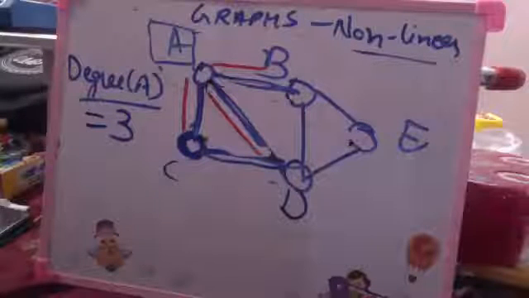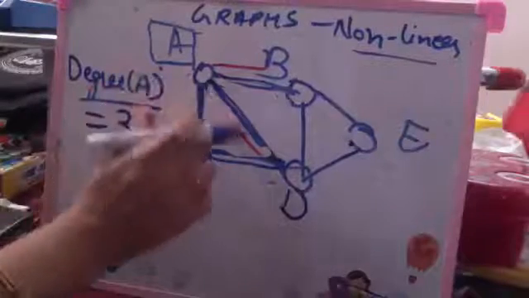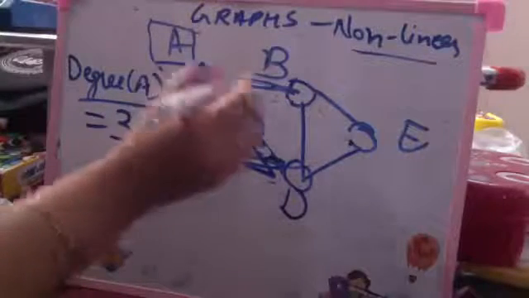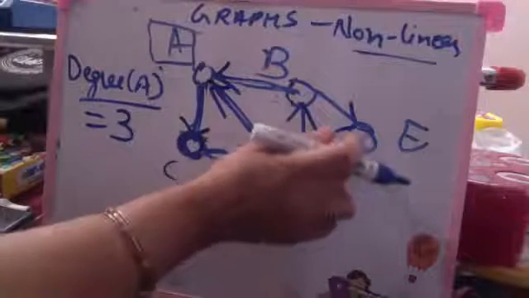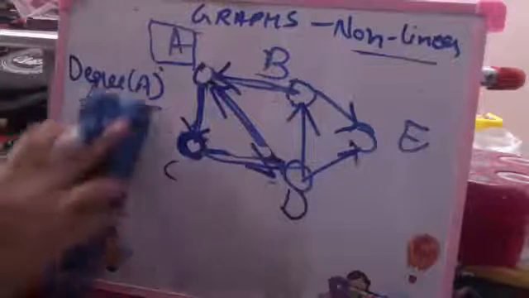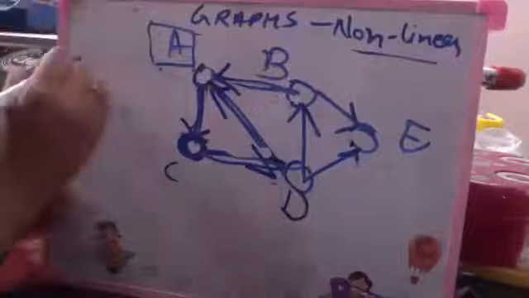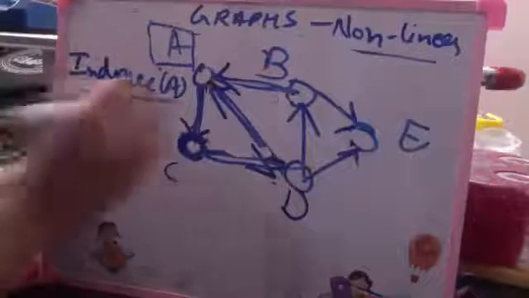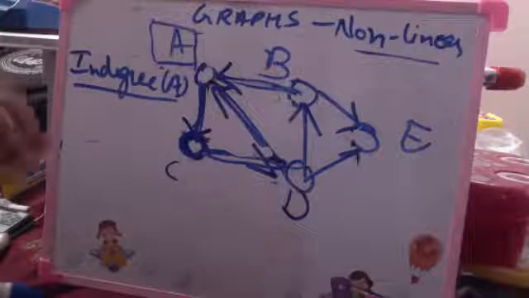Now, in case this is a directed graph and I have some directions associated with the graph, in this case, the degree of the node is immaterial. Now, there are 2 degrees in a directed graph, the in degree and the out degree. In degree of any vertex is the number of edges which are ending at that node.